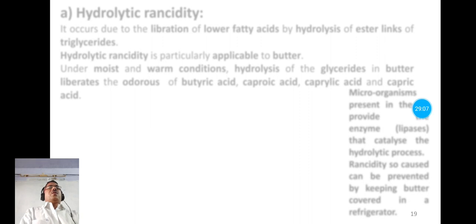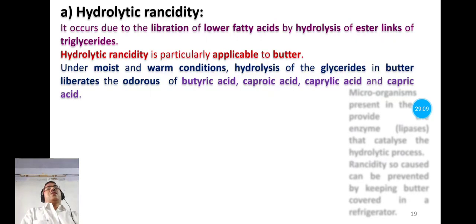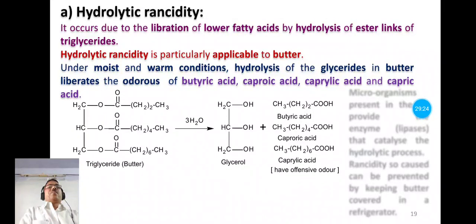Now the first type of rancidity is hydrolytic rancidity. This hydrolytic rancidity is particularly applicable to butter, and let's consider this example. So this is the structure of butter.